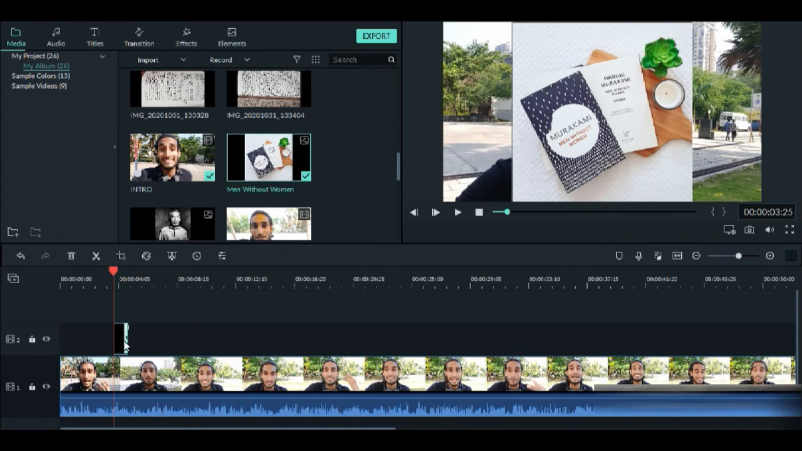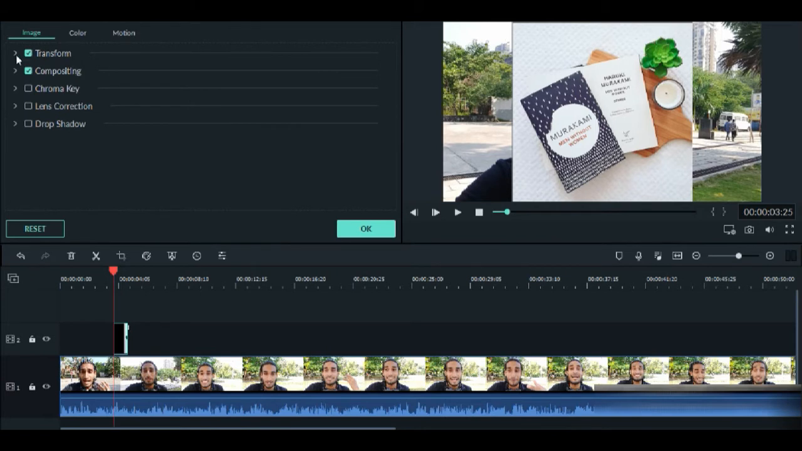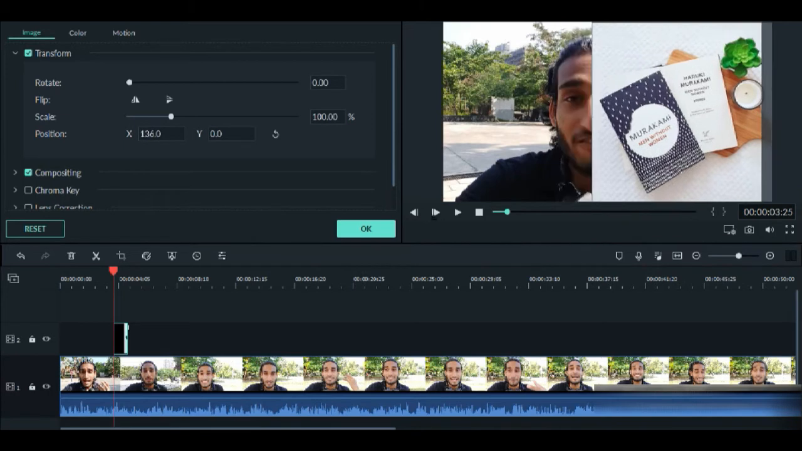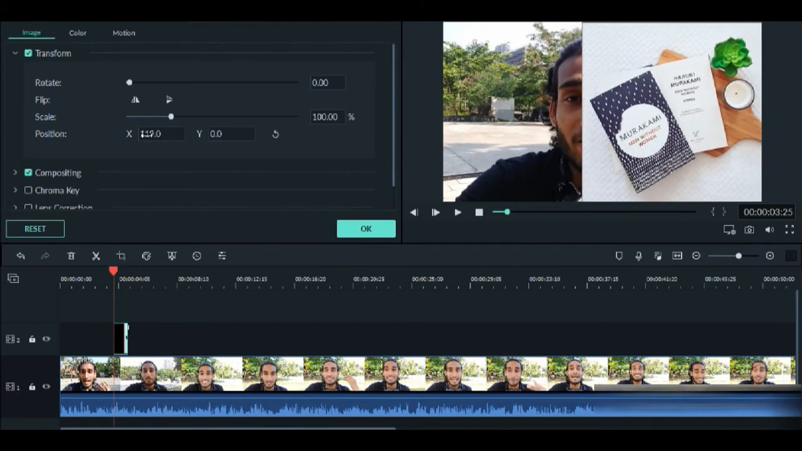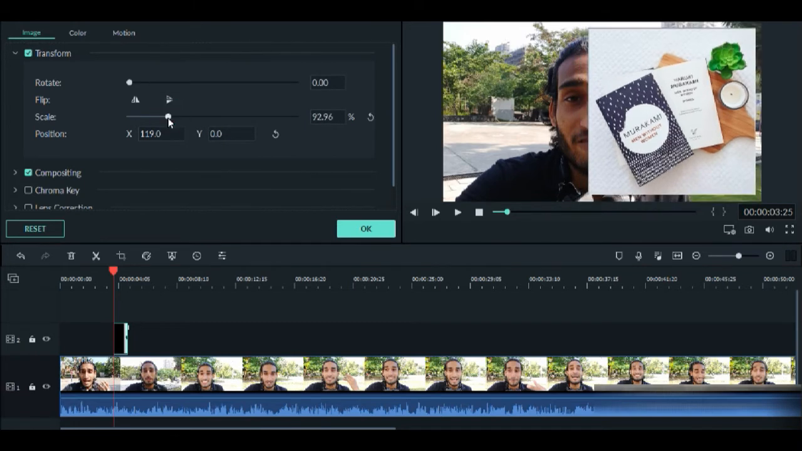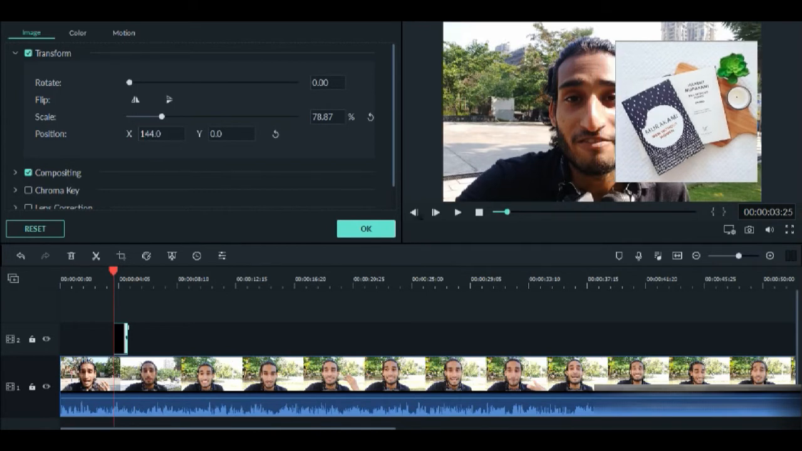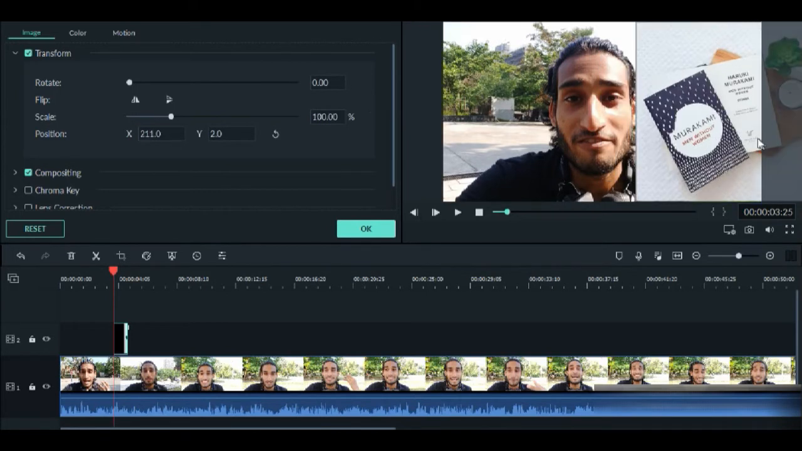What I can do is I can double click here, go on transform, I'd go on position, and you can see X. X means you can go right and left. Y means you can go up and down. So for X, we'll take it right towards the right. Okay. And let's say I want the scale also to be shorter. So I'll go on the scale and I'll make this shorter towards the right. Okay, this seems perfect.